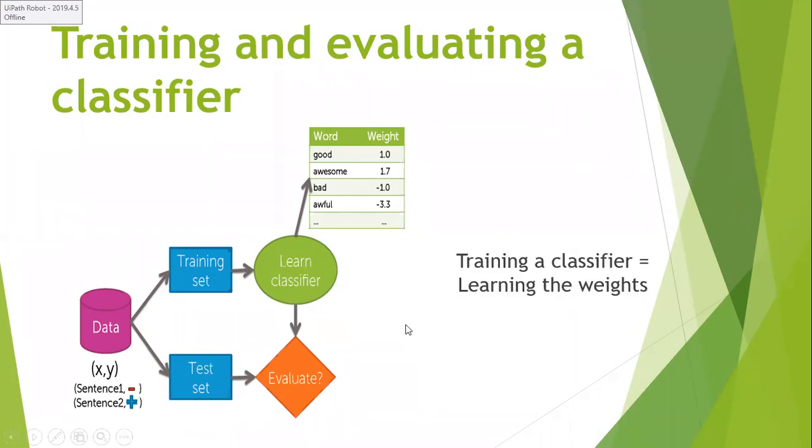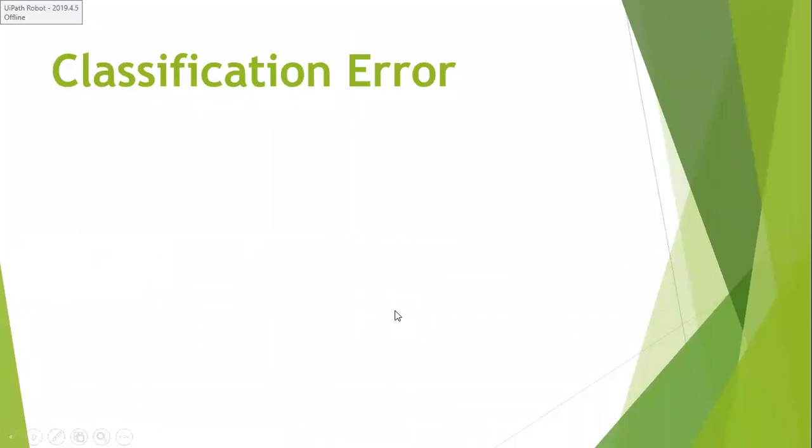So training a classifier is nothing but making your classifier learn the weights. Whether those weights are learned properly or not can be evaluated by taking the test set as input. So how do we calculate the classification error?